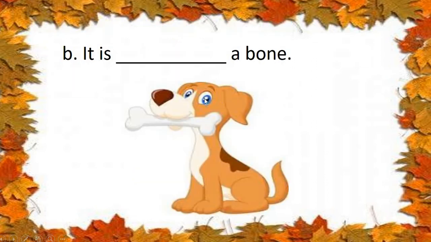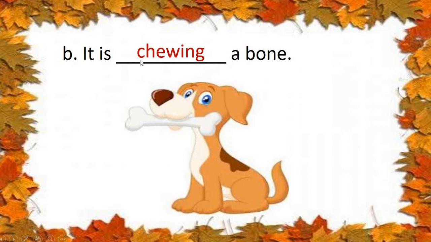Okay, children? Now see. Here there is a bone. The dog is chewing. It is in the mouth, no? So it is chewing. Chew, ing. We have added ing. It is chewing a bone.